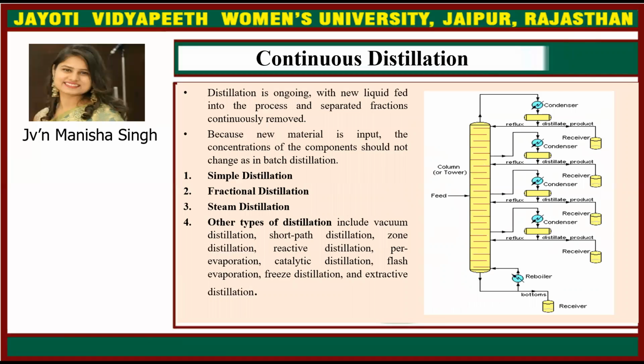Then continuous distillation. Distillation is ongoing with new liquid feed going into the process and separated fractions continuously removed. Because new material is input, the concentration of the component should not change as in batch distillation. Therefore, simple distillation, fractional distillation and steam distillation, and other types of distillation include vacuum distillation, short path distillation, zone distillation, reactive distillation, pervaporation, catalytic distillation, flash evaporation, freeze distillation and extractive distillation.